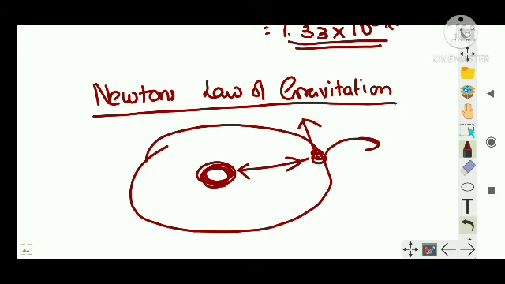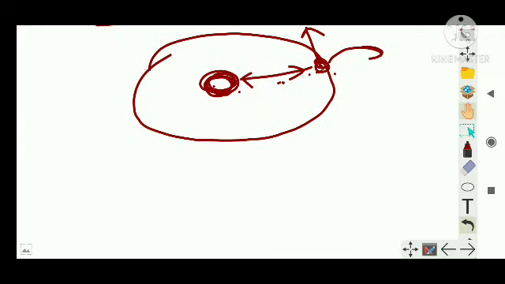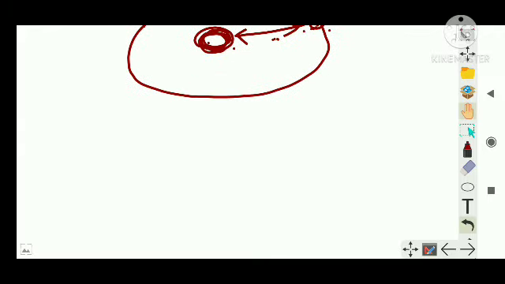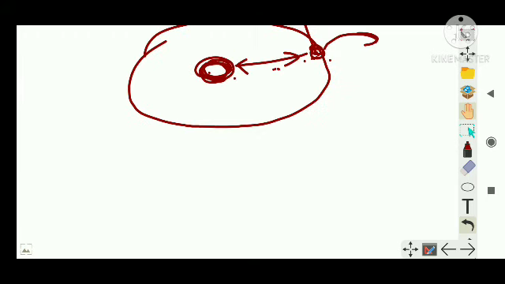So he also recognized that this type of force, between the planet and the sun, is always proportional to the masses of these interacting bodies and inversely proportional to the square of the distance between them. Because of this statement, he formulated the famous Newton's law of gravitation, which states that every body in the universe attracts every other body with a force which is directly proportional to the product of their masses and inversely proportional to the square of the distance between them.